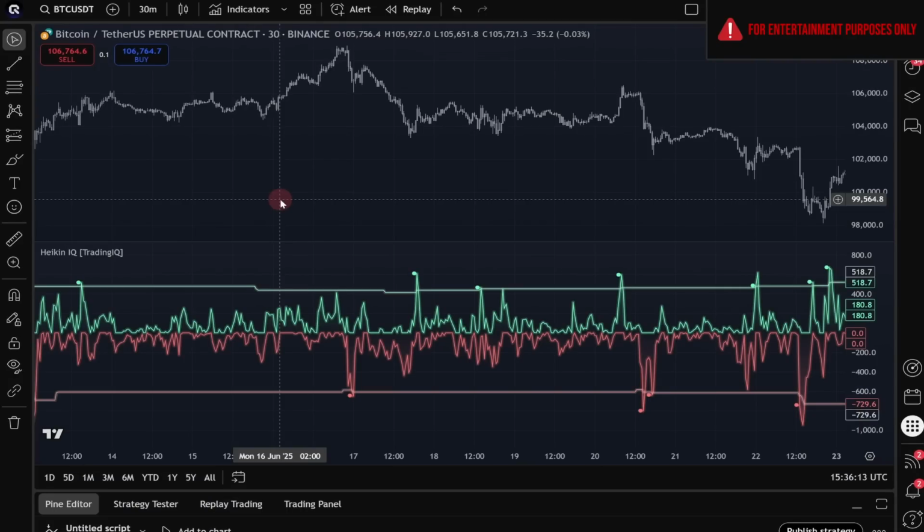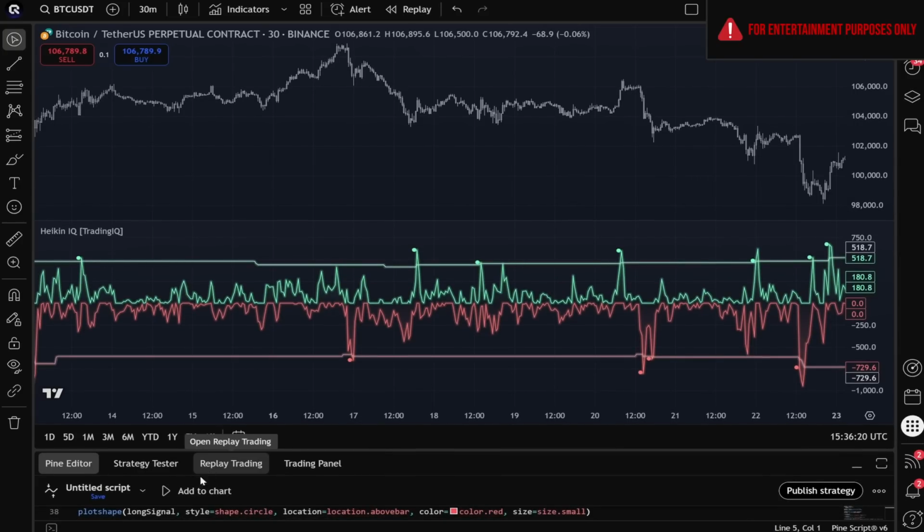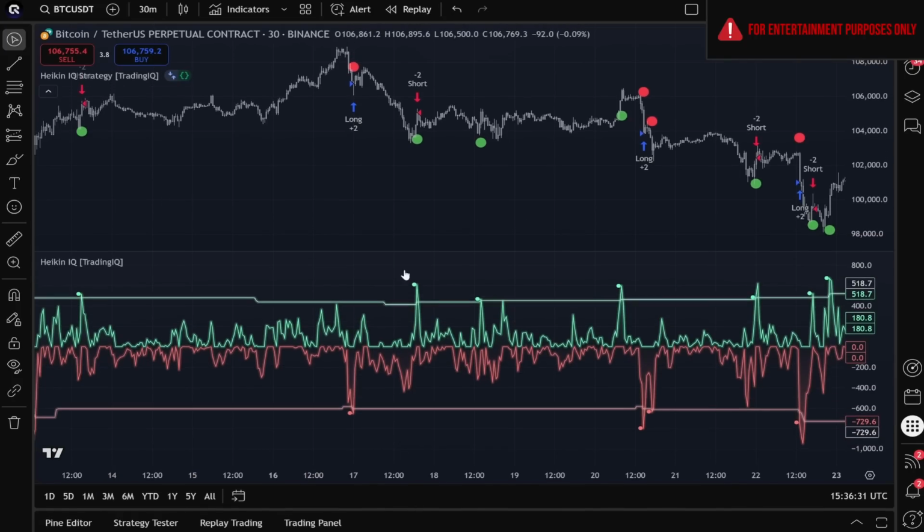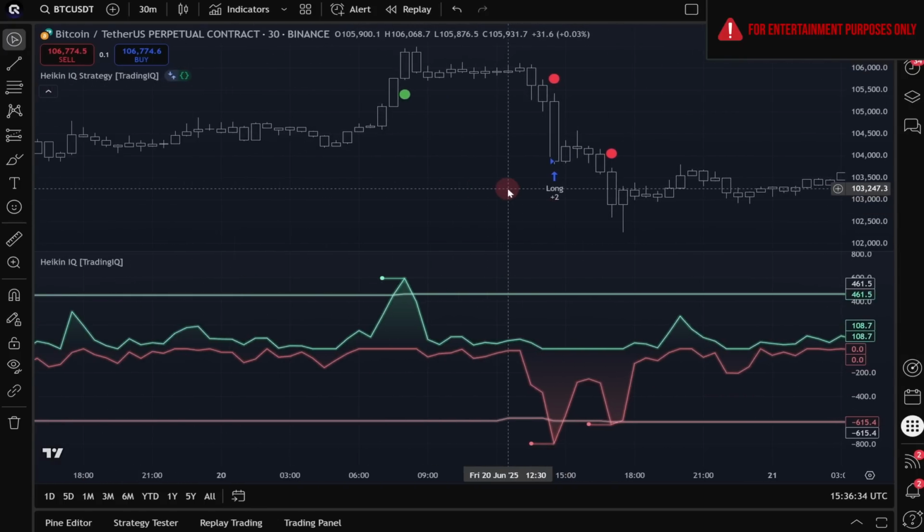Hello traders, we're back on TradingView. We've already pasted the new Heiken IQ strategy code into the Pine editor. Now it's very clear what we're looking for out of this code. So let's go ahead and add it to the chart and see if Deepseek is able to complete this challenge successfully. And let's first take a look at this long signal here.